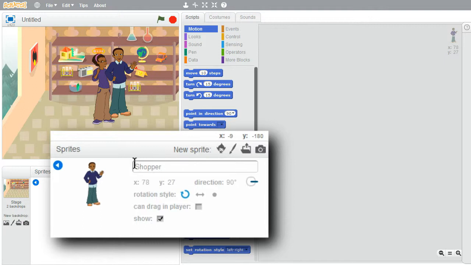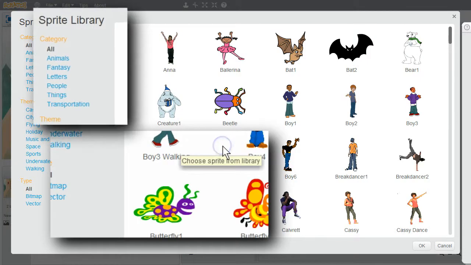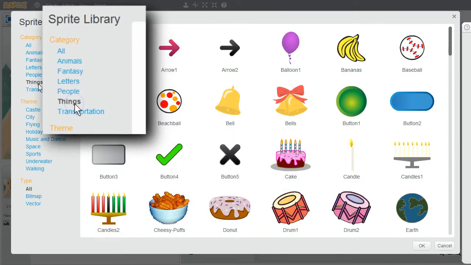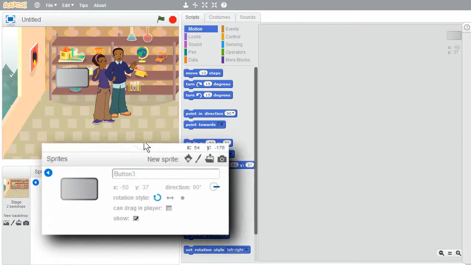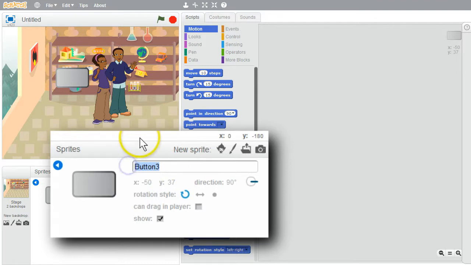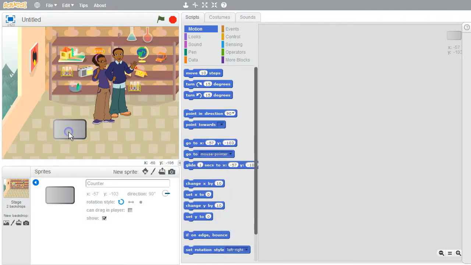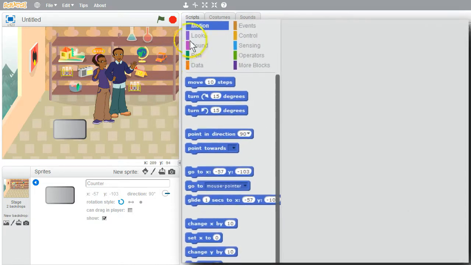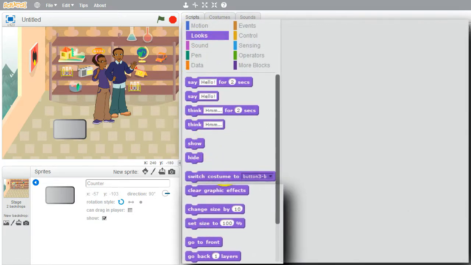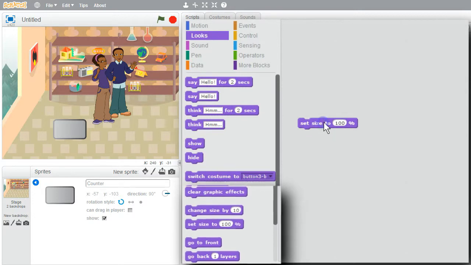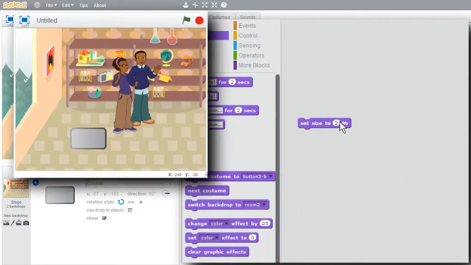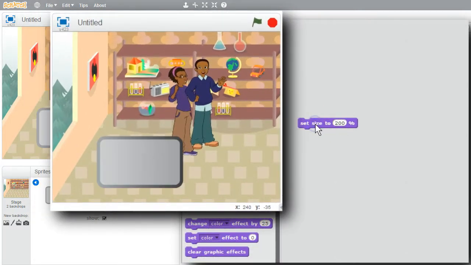I'll get one more sprite so the store has a counter for the cashier. New sprite, things, button 3. I'll call it counter. It's the counter in a store, it's not counting numbers. Button's too small to be a counter. I'll make it larger. I'll go to looks, set size. It's 100 right now. Try 200%. Click on it.